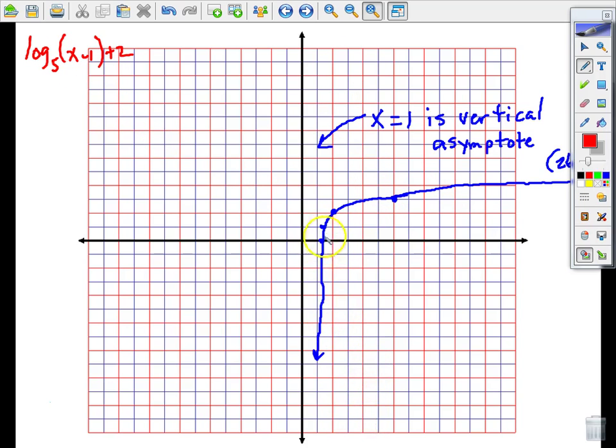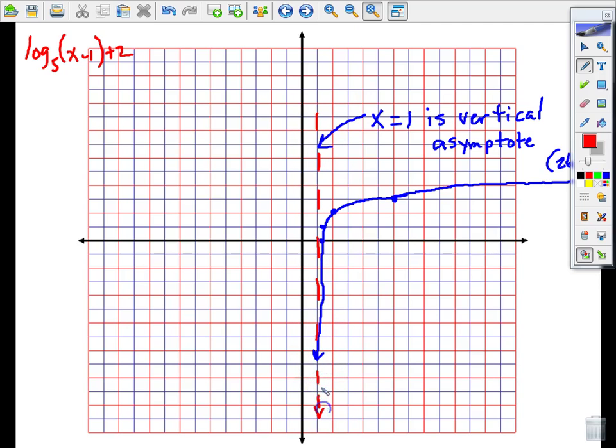I just plotted those 5 points after adding the 1 to every x and the 2 to every y. Well, notice what happens since we shifted to the right 1 place. What is our vertical asymptote now? Before the shift, it was right here. Now, shifting right 1 place means we have a new vertical asymptote, which is the line x equals 1.